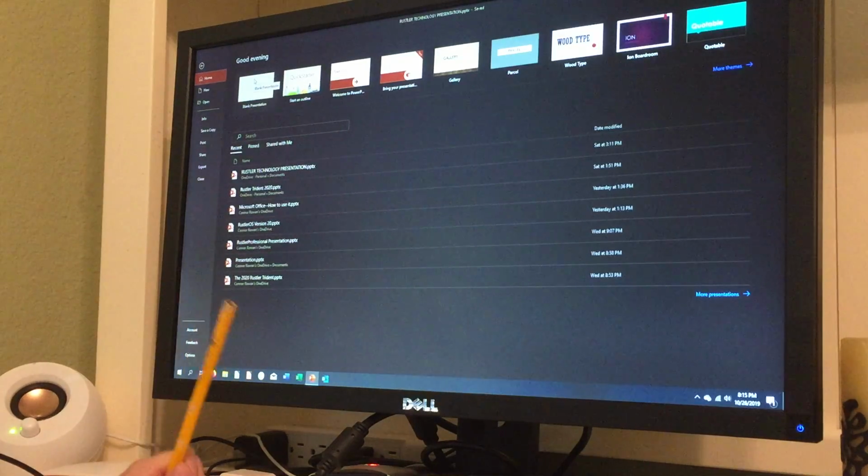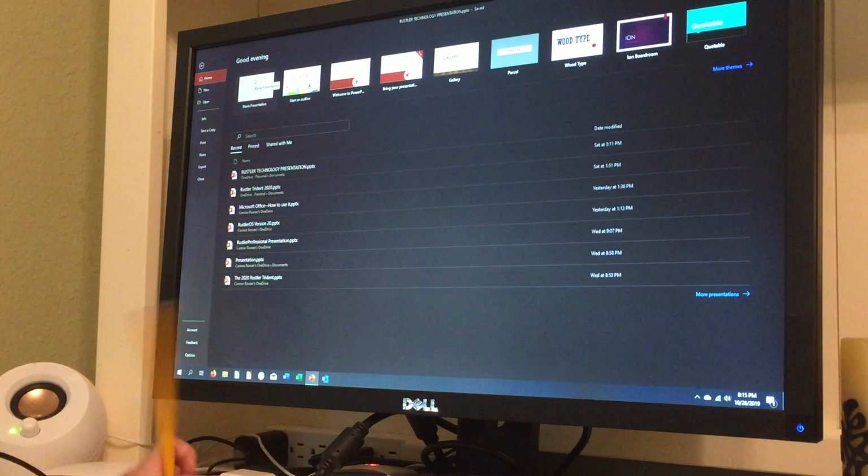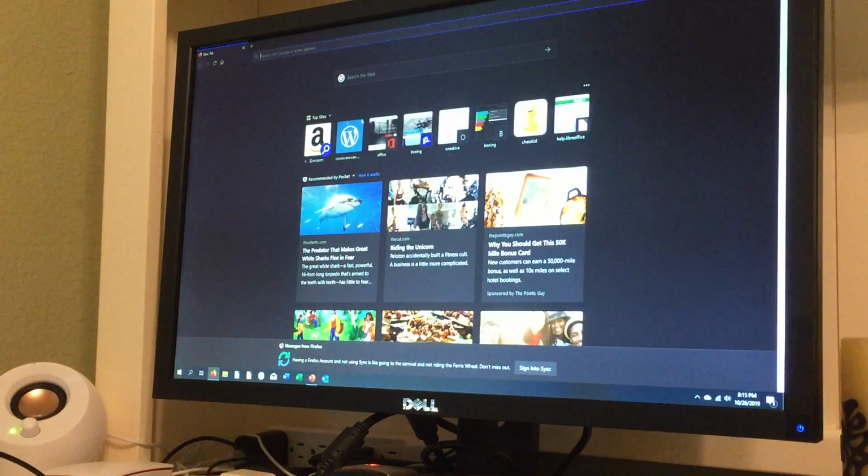And guess what? There's the worst thing about Online Office. There's absolutely no smooth cursor. And let me show you real quick. I'm not sure if it'll work, but I'll try. Let's see.